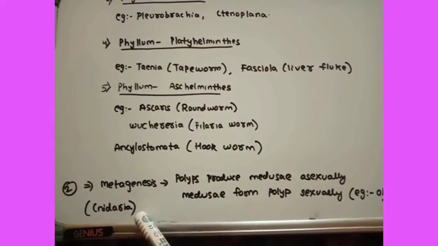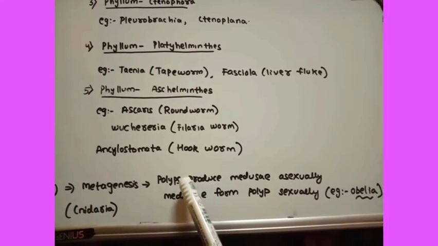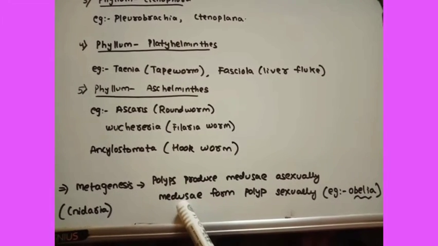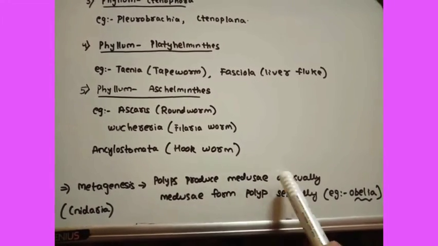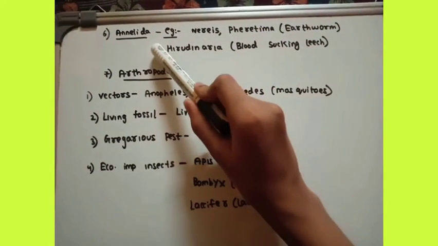hookworm. So, phylum Coelenterata (Cnidaria), I have forgotten one thing, metagenesis, that is the alternation of generations, in which the polyps and the medusae, which are the two basic body forms of the phylum Coelenterata, alternate. Polyps produce the medusae asexually, and the medusae form the polyp sexually. Example: Obelia.